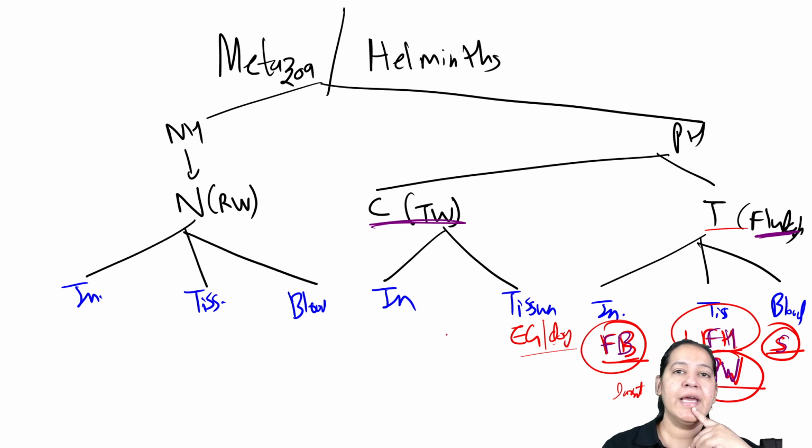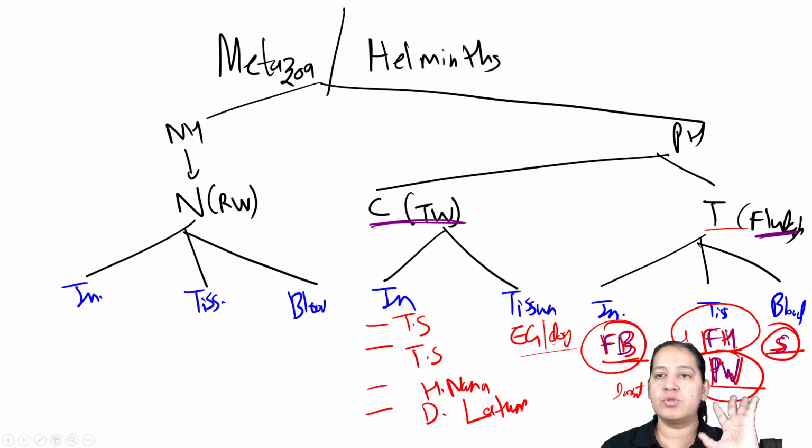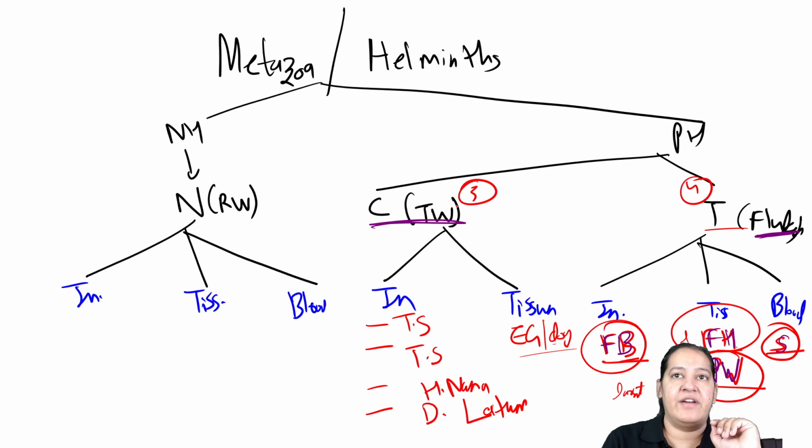Echinococcus granulosus. In intestine, there are 4 names. 1, 2, 3, 4. 2 are Taenia: Taenia solium, Taenia saginata. One is Hymenolepis nana. And last is Diphyllobothrium latum. Have you got it? So total 5 are there. This is total 4, this is total 5. Right? You have to divide like this. Now coming to nematodes.